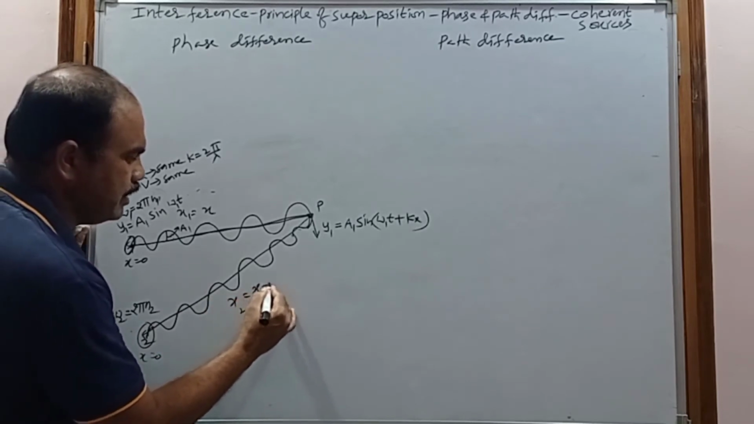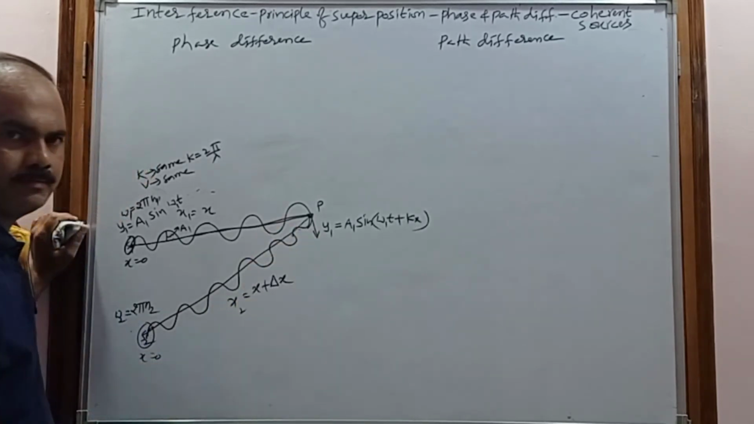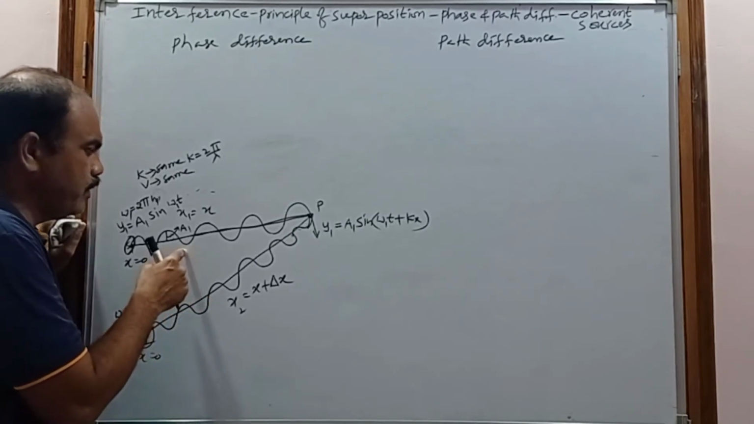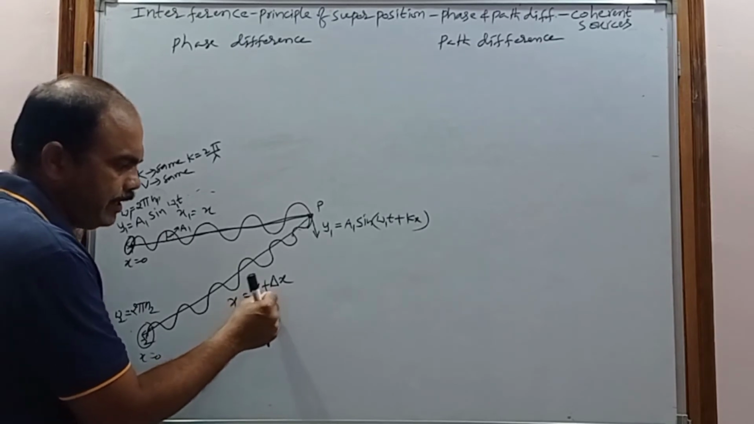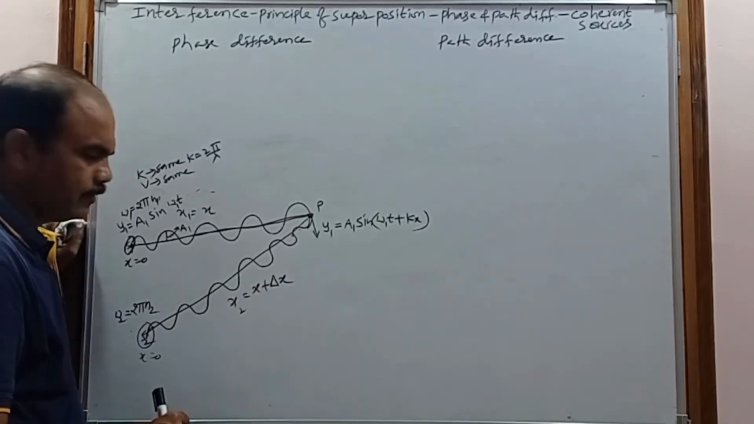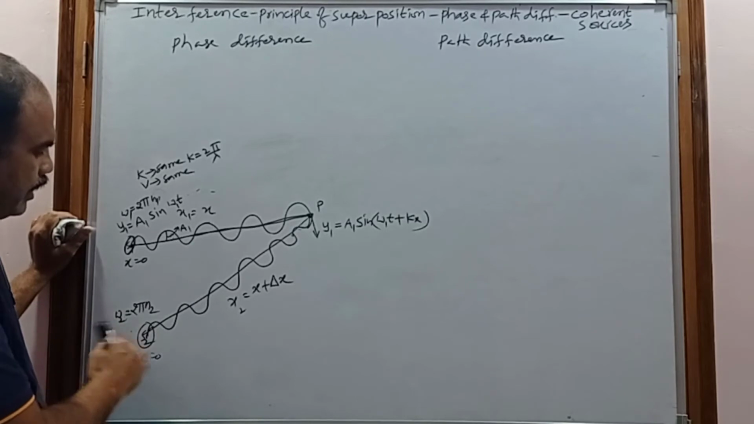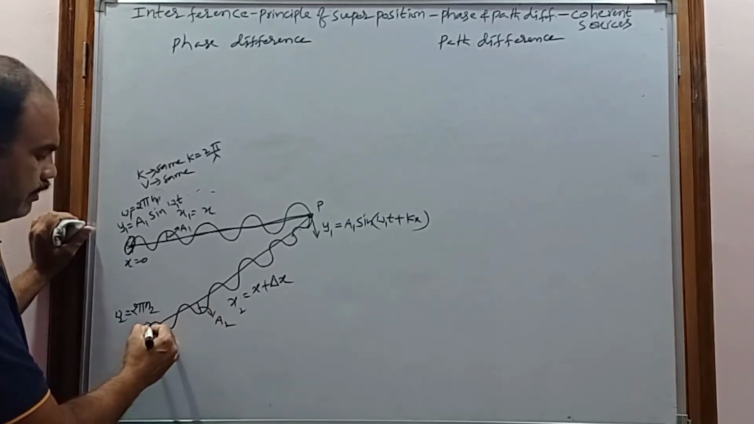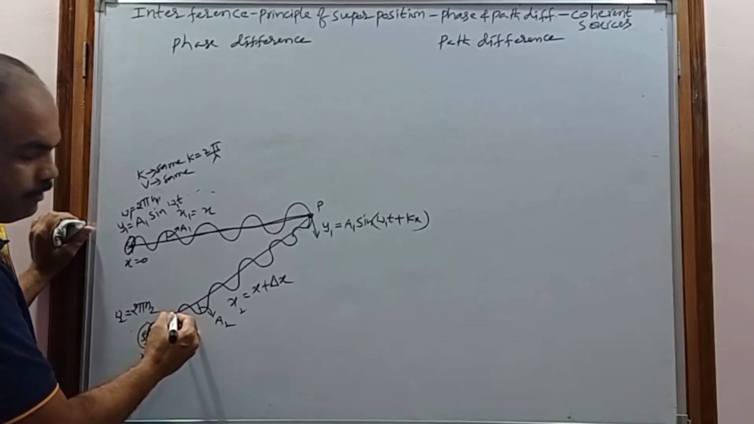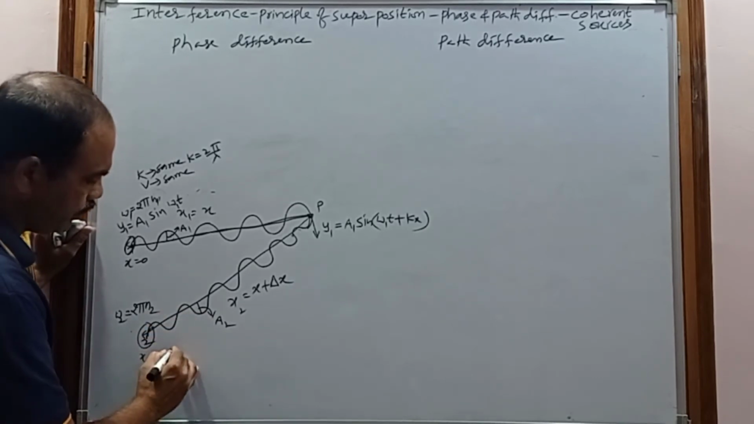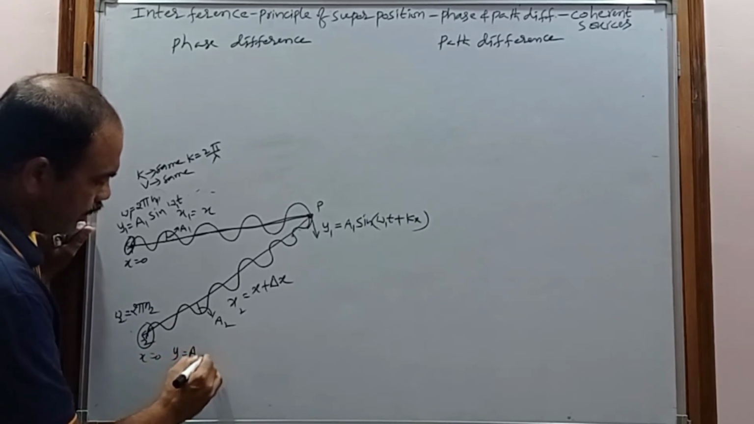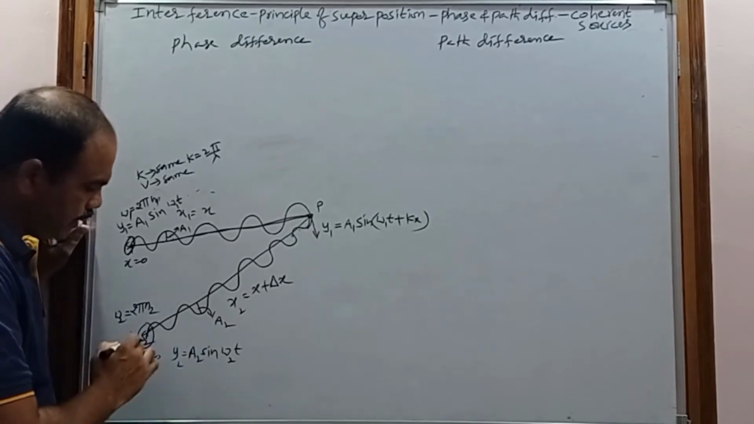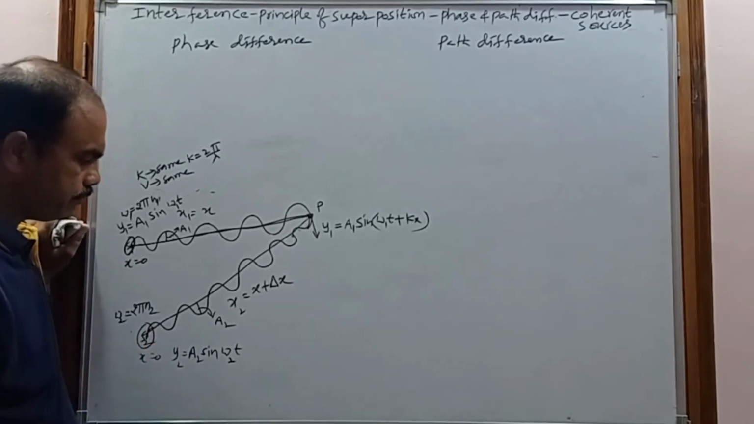The x2 will be considered x plus delta x, because the distance traveled by the second wave will be more compared to the first wave. So that's why I am taking x plus delta x. Now consider the angular frequency is omega 2, and the amplitude of the second wave is a2. So the wave equation produced from S2 will be y2 equal to a2 sine omega suffix 2 into t, because it is also at the same x equal to 0.